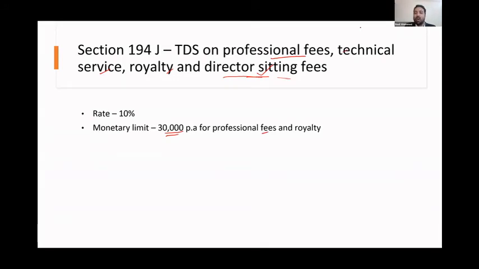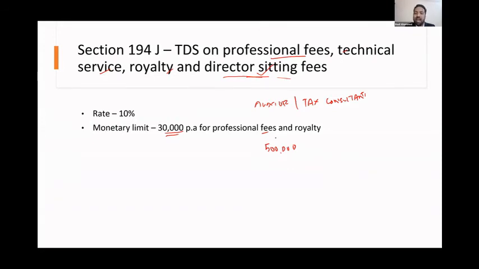So that means, let's take an example. If you have an auditor or a tax consultant, and your auditor is charging 5 lakh rupees as audit fees, or the tax consultant is charging 5 lakhs as tax consultancy fees.